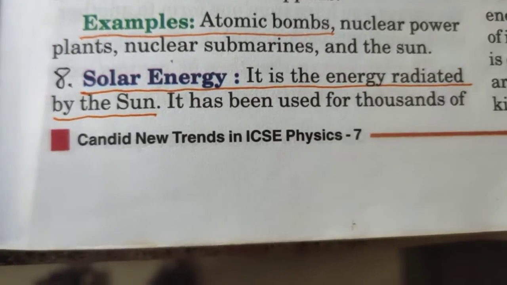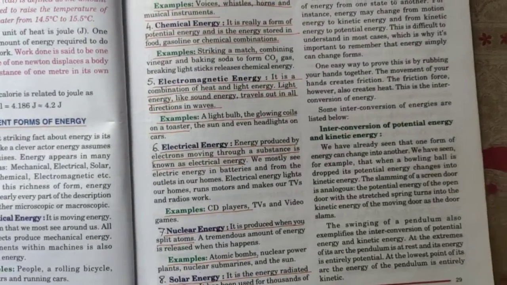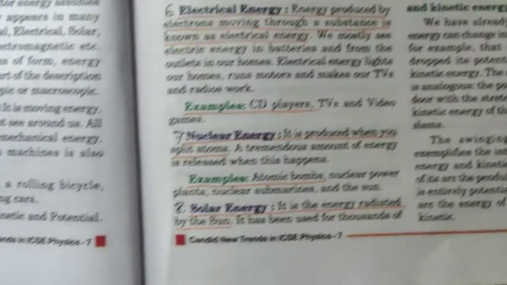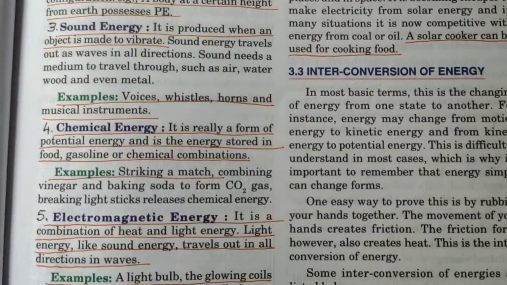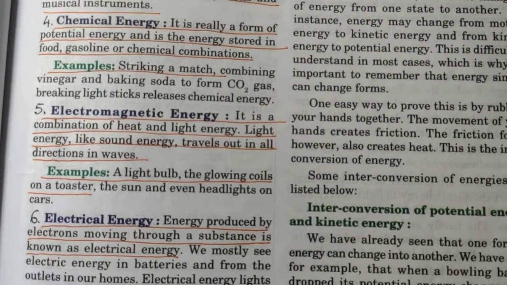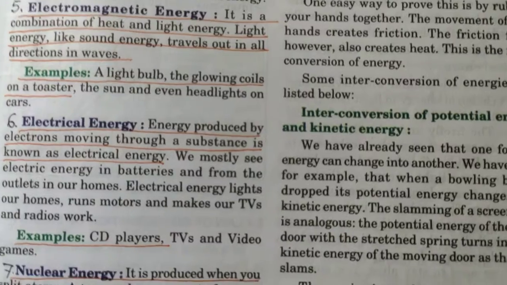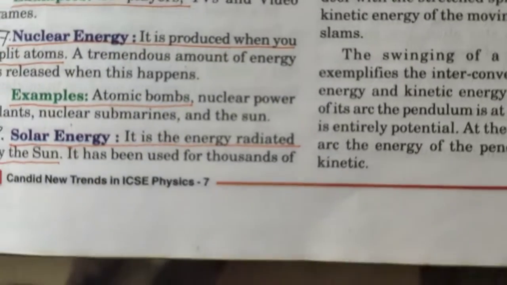All right, so these are different forms of energy. Starting from mechanical energy, we have discussed that mechanical energy is of two types: kinetic and potential energy. Then we discussed sound energy, chemical energy, electromagnetic energy, electrical energy, nuclear energy, and solar energy.